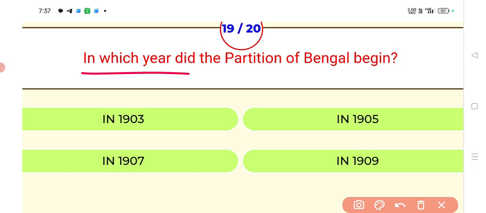In which year did the partition of Bengal begin? Answer, 1905. The partition of Bengal began in 1905. Next.